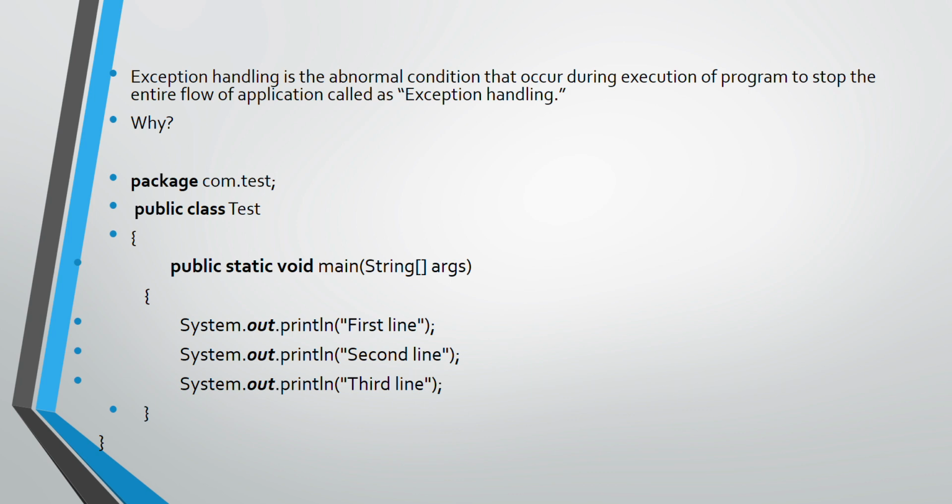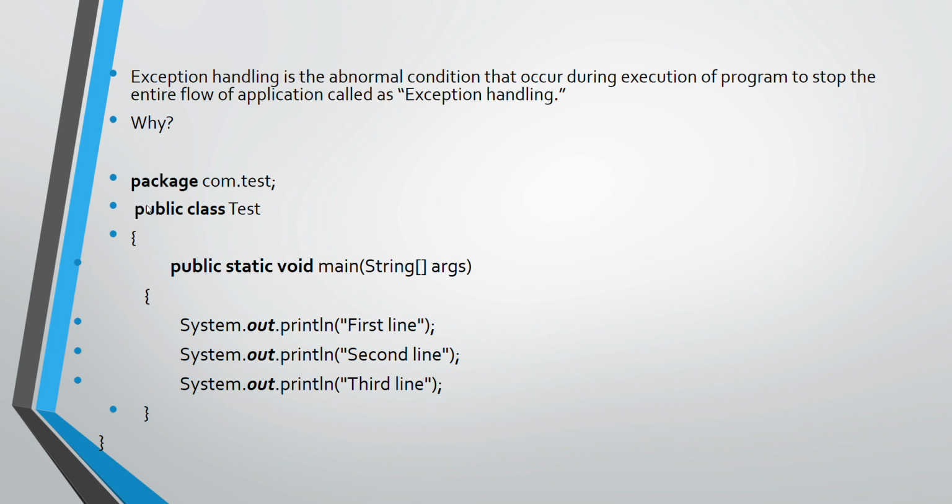Here I am writing one class as Test, and in that I mention the main method. Under the main method I'm just writing three System.out.println statements: first line, second line and third line. So what is the expected output of this program? This program will show just three statements on a console window, that are nothing but first line, second line and third line. Okay, so this is what we can say is the normal execution of the program.